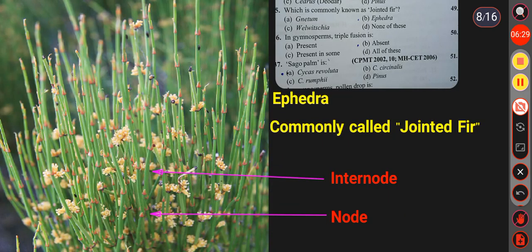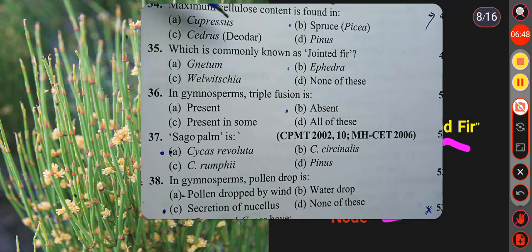See this slide. This is the picture of Ephedra and it is commonly called jointed fir. Why? Because the stem is distinctly jointed and differentiated into nodes and internodes. So it is called jointed fir. So here the answer is option B.